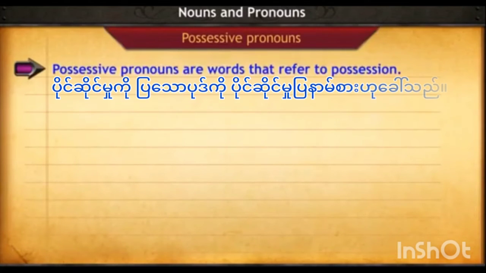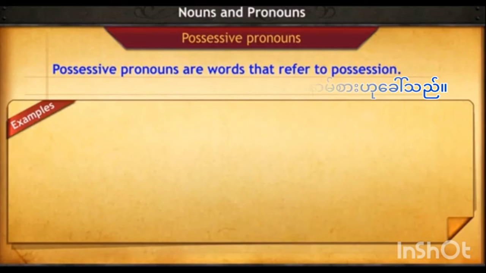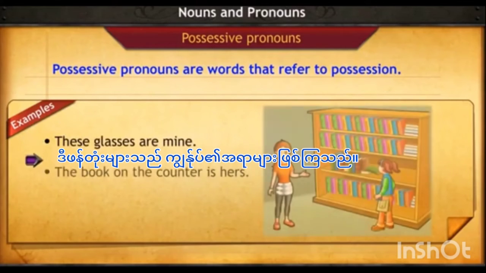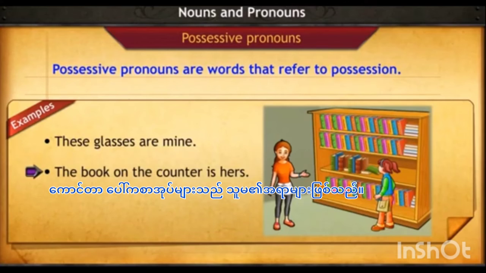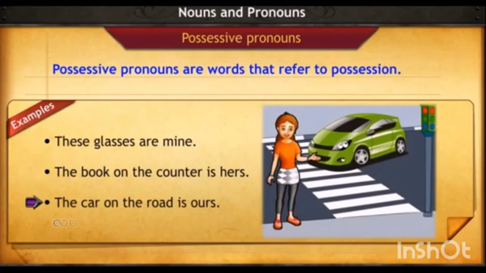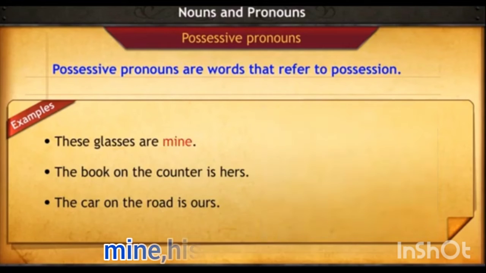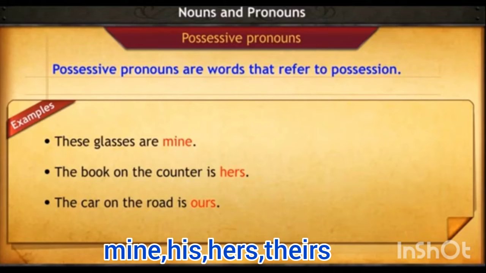Possessive pronouns are words that refer to possession. Look at the following sentences. These glasses are mine. The book on the counter is hers. The car on the road is ours. In the above sentences, mine, hers, and ours show possession.